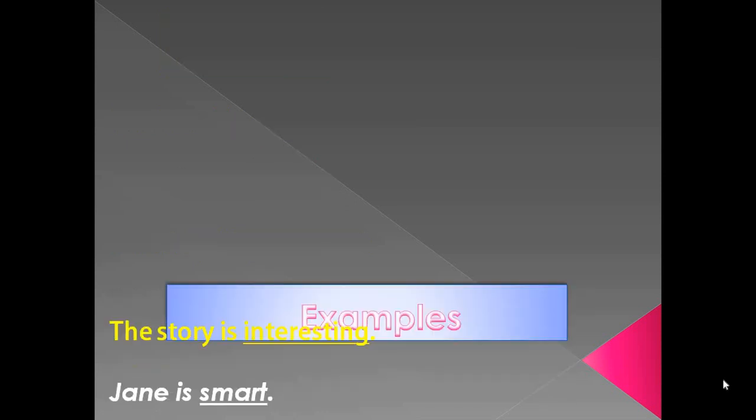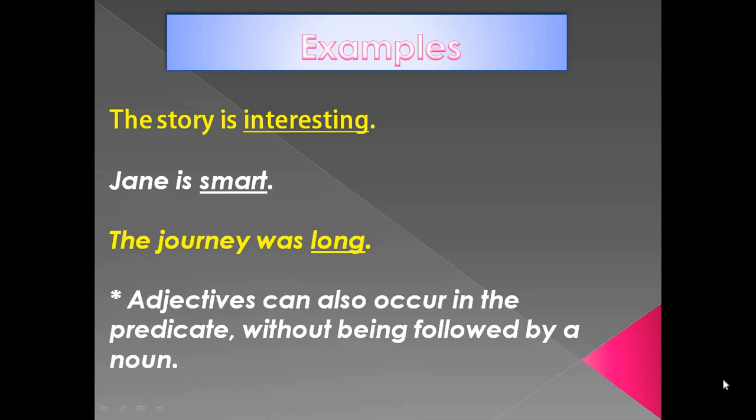Let's move ahead. Now here, again the same sentences are taken, same adjectives and same noun, but the places are a little bit changed. Let us read first. The story is interesting. Jane is smart. The journey was long.